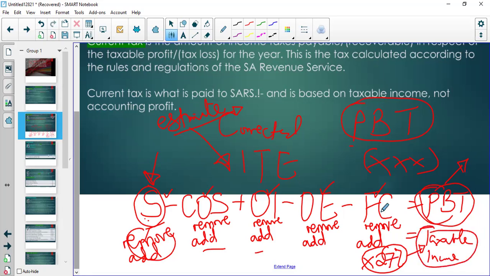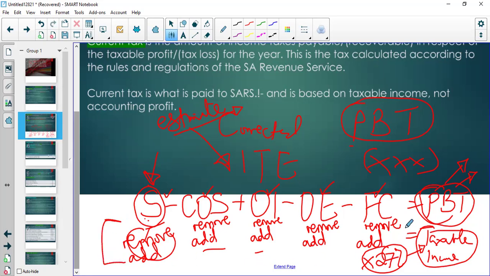Okay. So remember what we did is that we took a taxi, we drove to the SARS office with our profit before tax, and our profit before tax was prepared according to accounting standards. This is correct according to accounting standards. But this is now the rules of SARS.